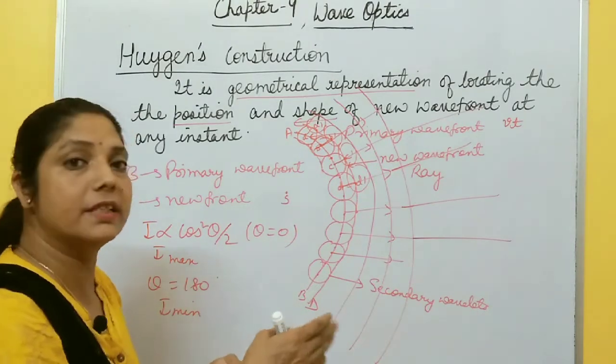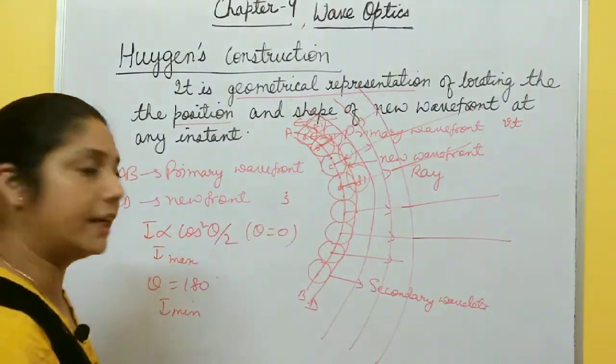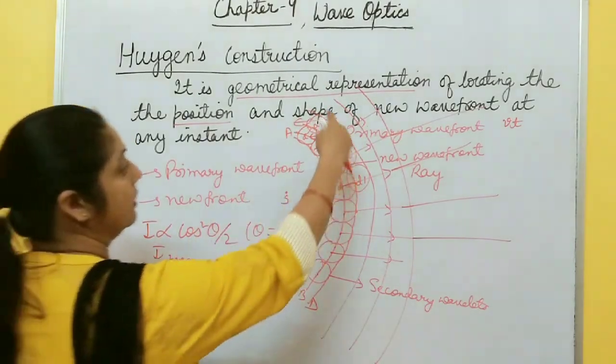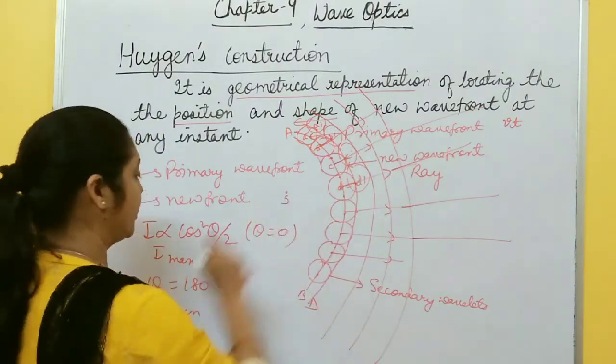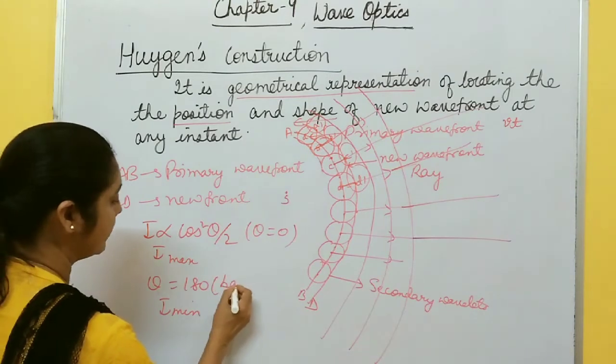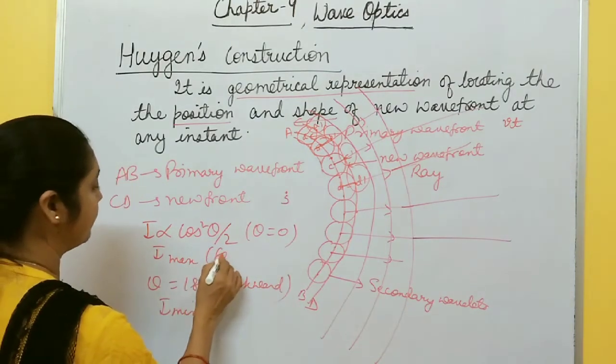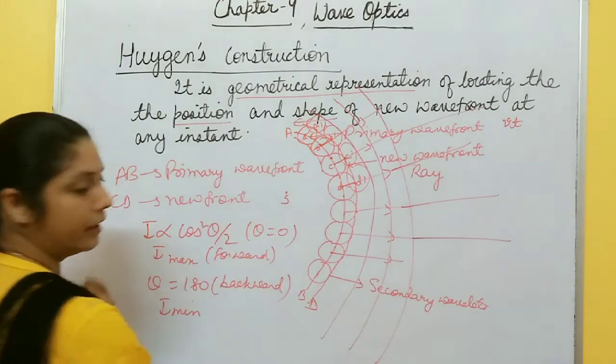No, the intensity always increases, and it increases in the forward direction. So we always take this wavefront in the forward direction, not in the backward direction. In the backward direction the intensity decreases, and in the forward direction the intensity increases.